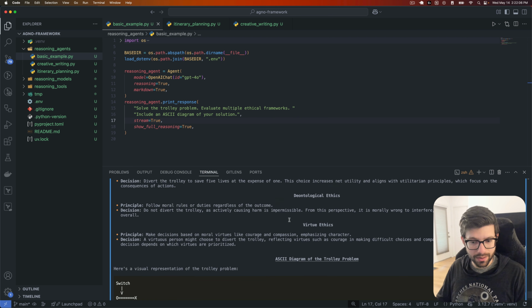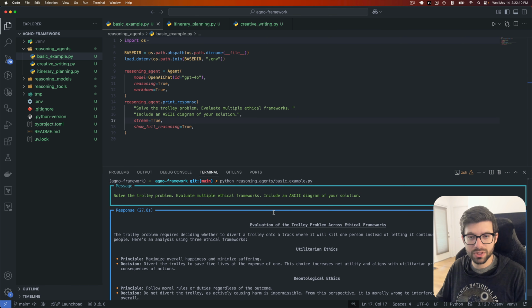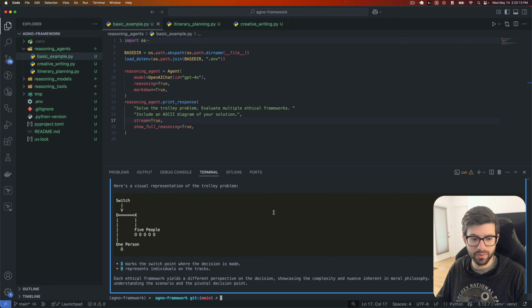So again, we've got our response here. We asked it to solve the trolley problem. It goes through, it creates that ASCII diagram for us here, and it gives us a walkthrough of its thought process there. So that is another thing that you can do.